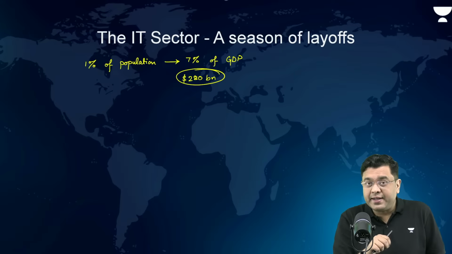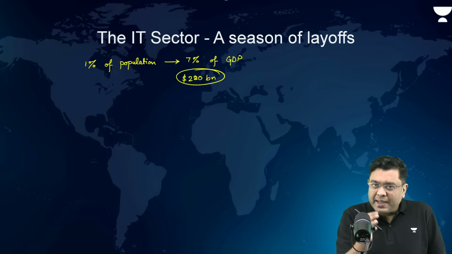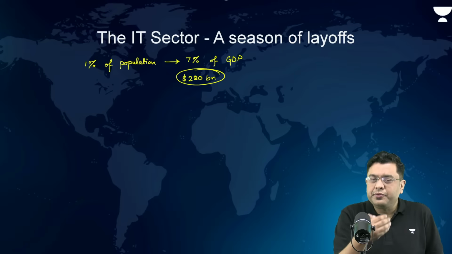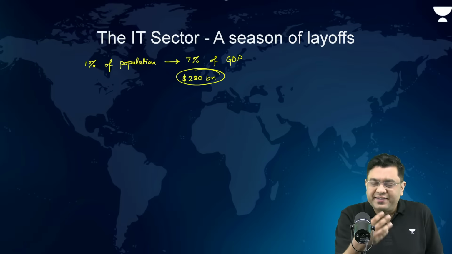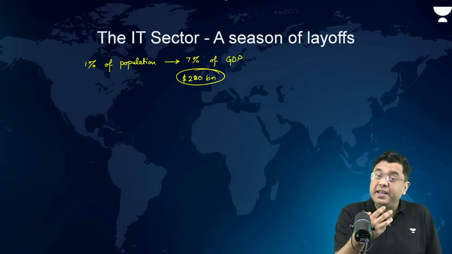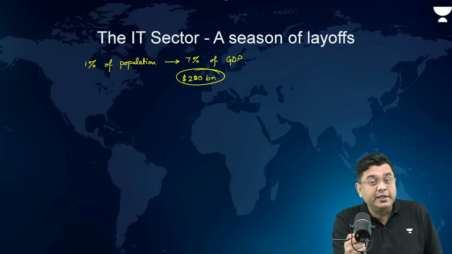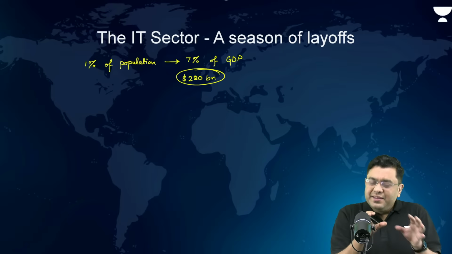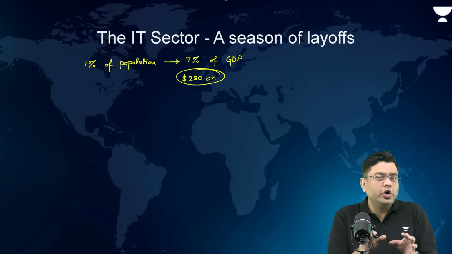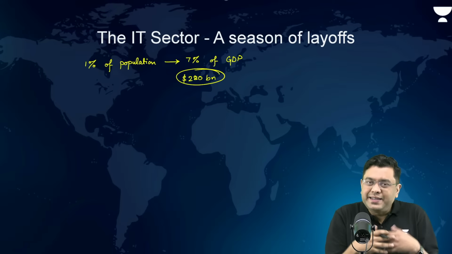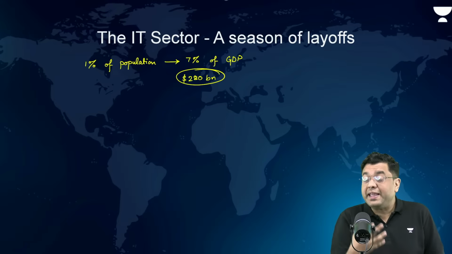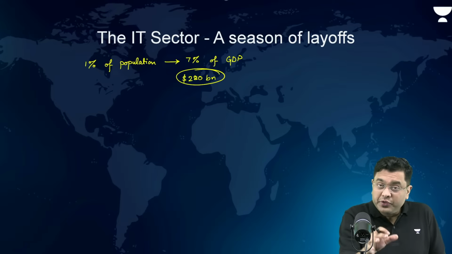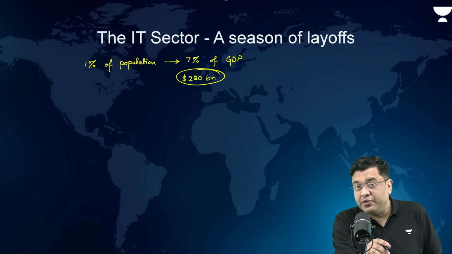our economic setup. Other than that, for example, let's suppose they buy consumer items or consumer goods, for example, refrigerators, air conditioners, etc. Now, that also ends up creating a substantial amount of demand in the economy, boosting the economic growth. So that is why this is the $280 billion that you see. That is a direct contribution to the economy, but the indirect contribution to the economy can be much larger. Now, this is the role of the IT sector in our country.